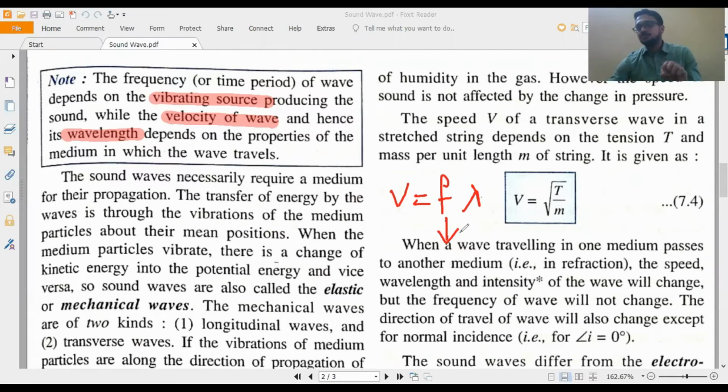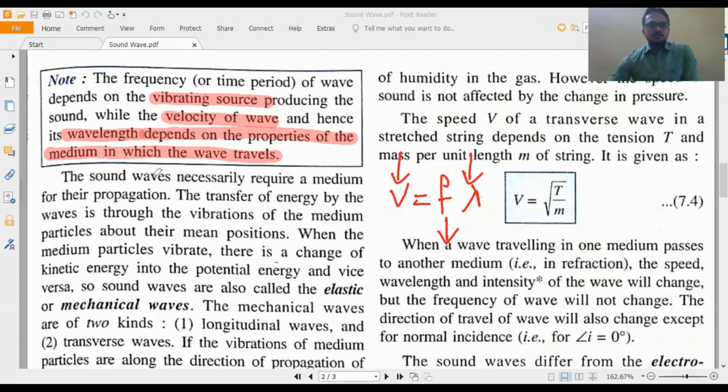If we keep the source same, frequency will not change. Now V and lambda, these two quantities depend on the medium. The velocity of wave and wavelength depend on the properties of the medium in which the wave travels. Frequency depends on source.